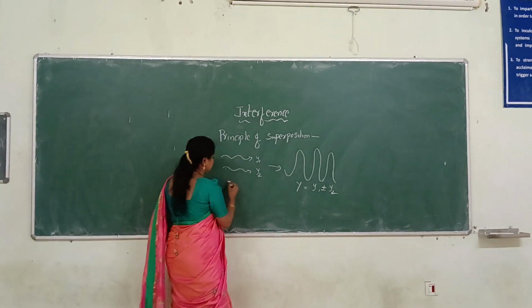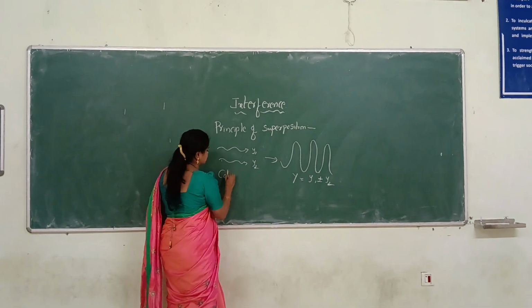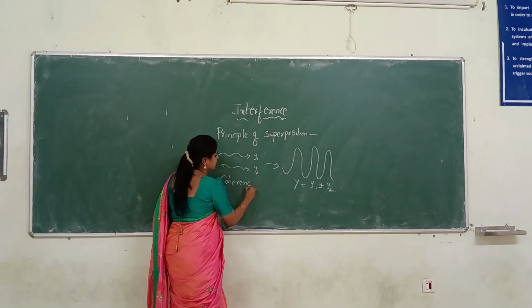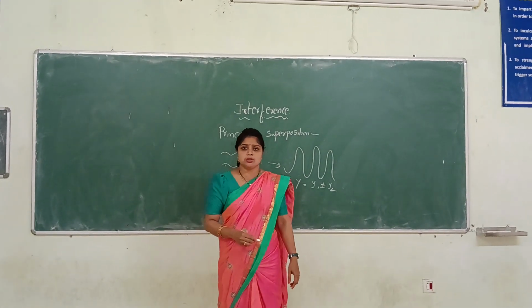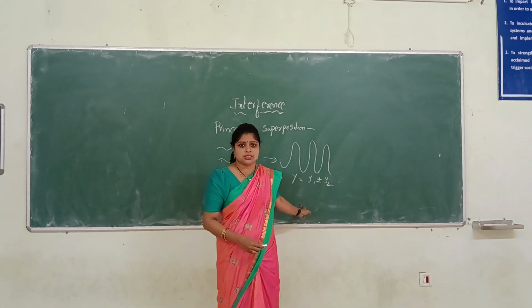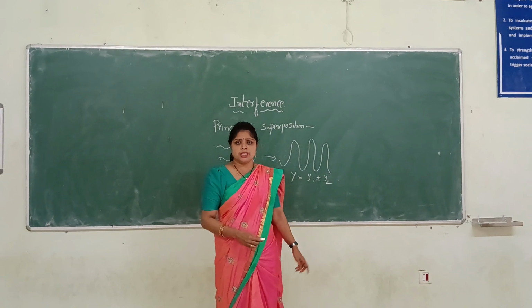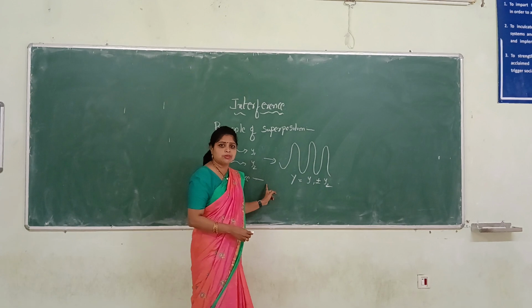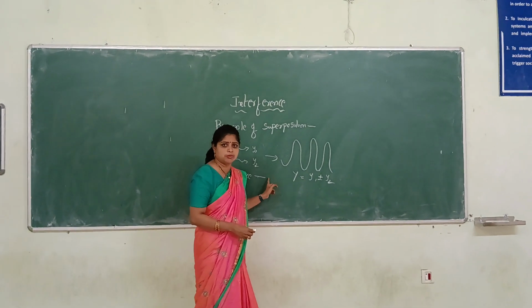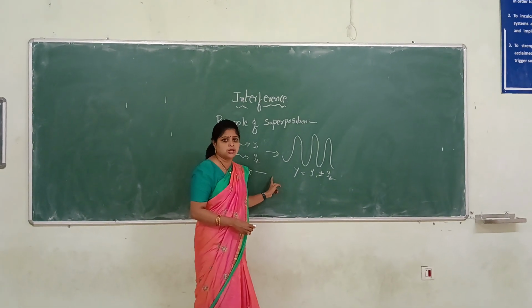Coming to coherence: coherence means two waves have the same wavelength, same amplitude and constant phase difference. That type of waves must exhibit coherent nature. When the waves are coherent, they must exhibit the interference concept.